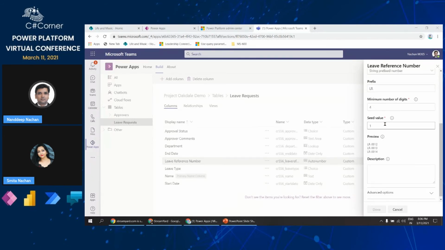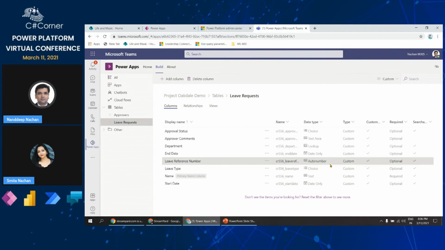Then there is the seed value, the interval at which the next record value gets generated. I'm just keeping it to 1, so the next numbers that we will get are LR-0012, 13, 14, and so on.